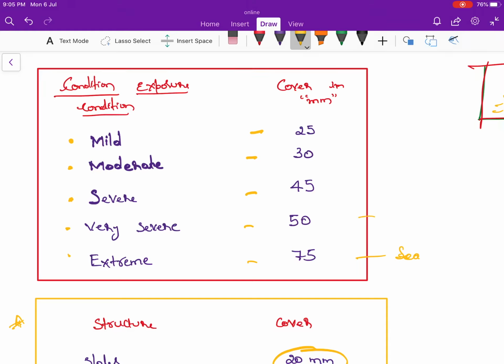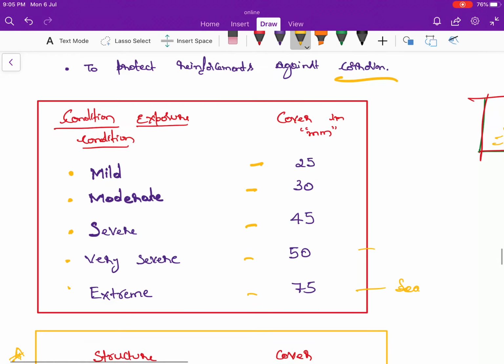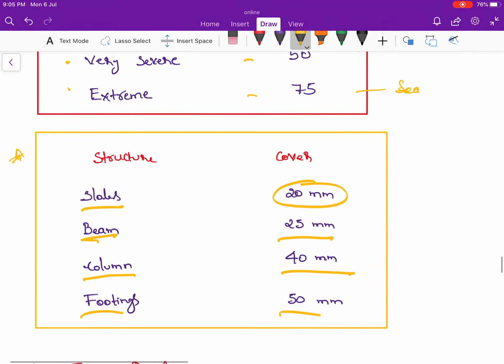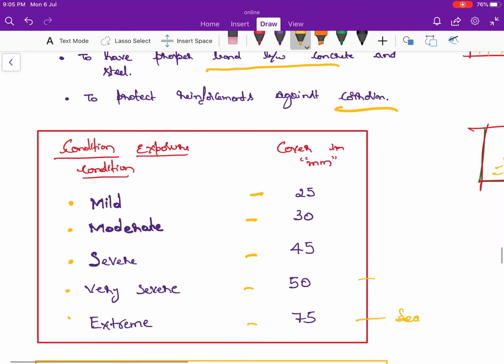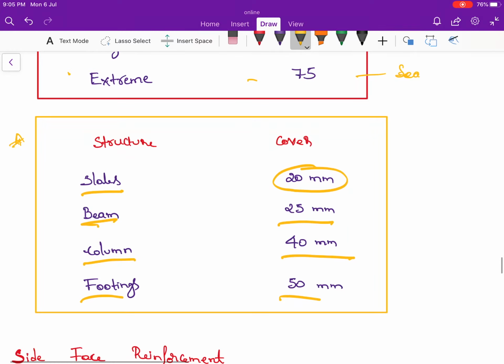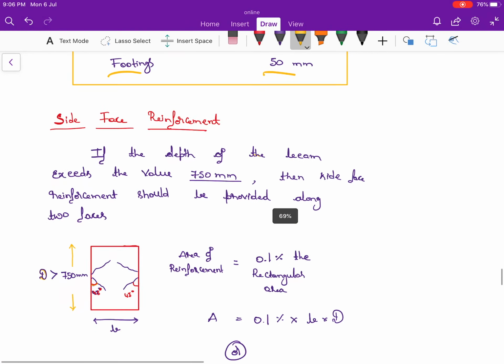Very severe means it is in the coastal condition, like some condition is going to come with respect to IS 456. I am going to explain you in detail in the upcoming lecture series. As of now, please remember the exposure condition as well as what is the cover. Here also in cover with respect to exposure condition, what is the structure with respect to the cover.